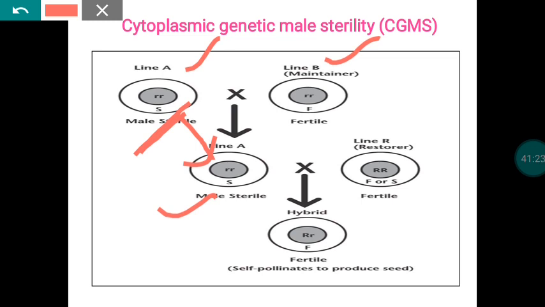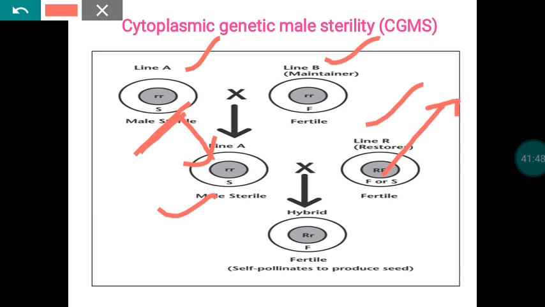Once the A line is multiplied, for the purpose of hybrid seed production, the A line needs to be crossed with the R line. The R line is a restorer line. It's a male parent, the male parent selected for hybrid seed production. This male parent has a fertility restoring gene in the nucleus.